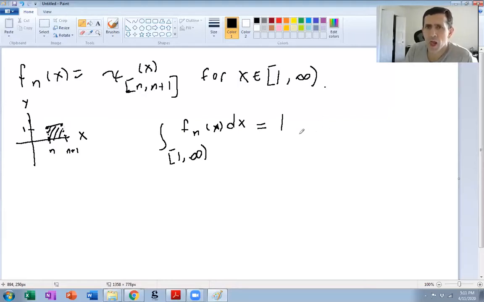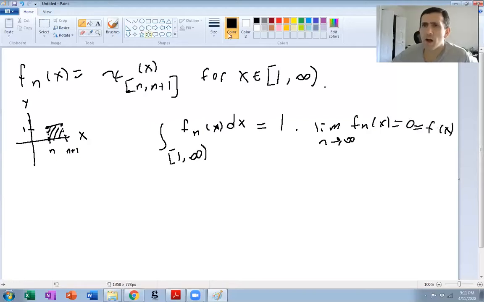And I should also mention that, again, you can check very easily that on 1 to infinity, the limit function is going to be 0. And there's nothing subtle there. Pick any x between 1 to infinity. Pick n larger than x. Fn of x is 0. So obviously the limit is 0.